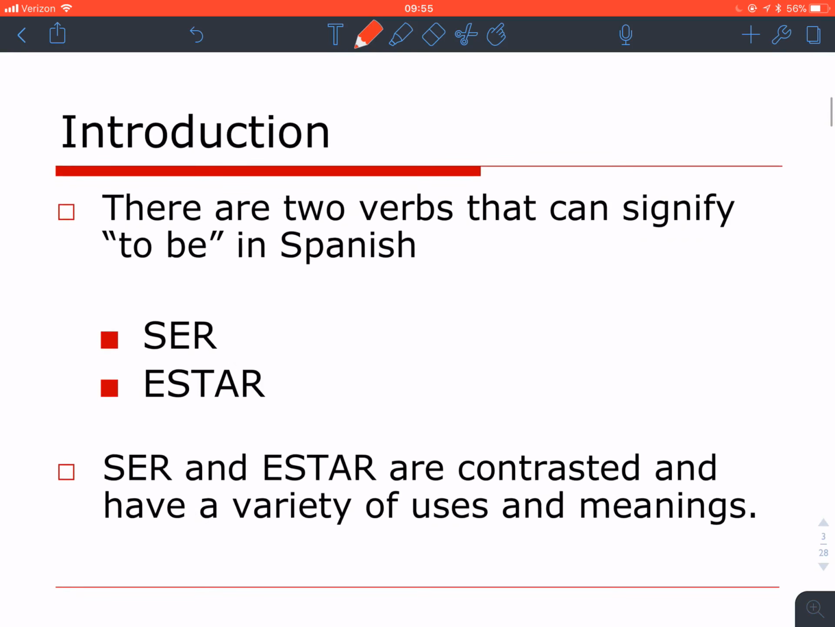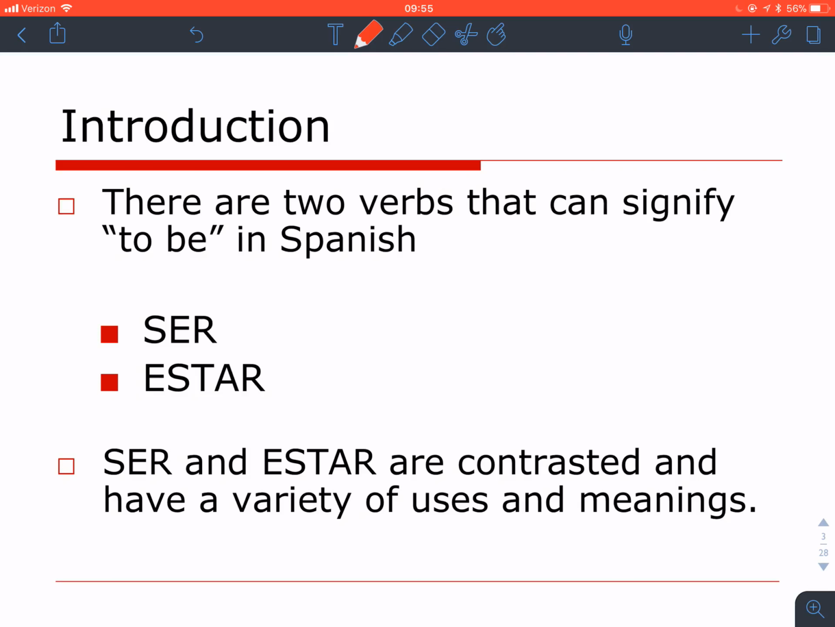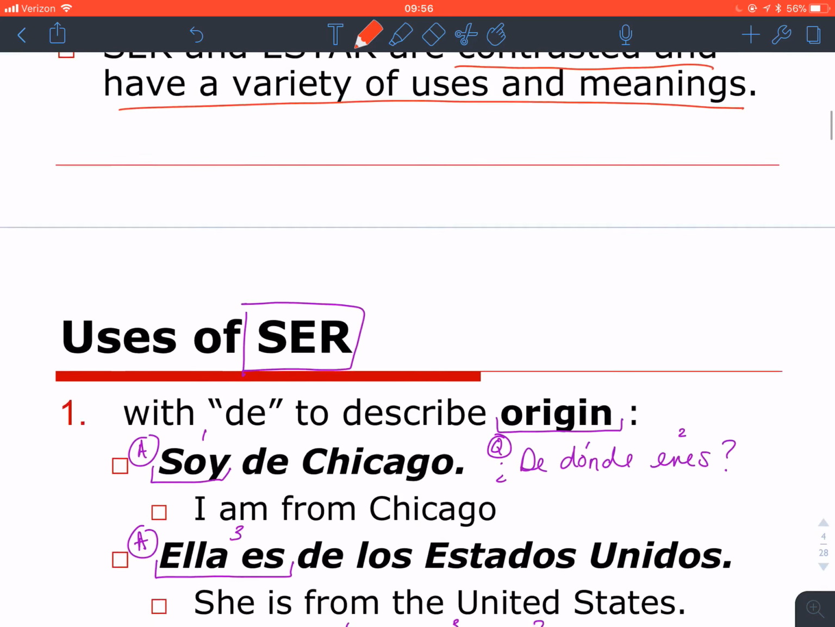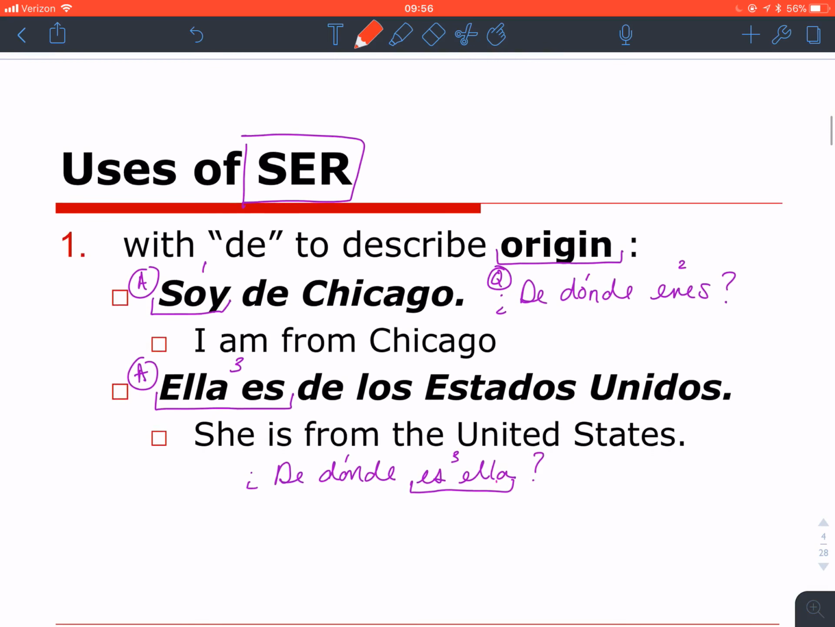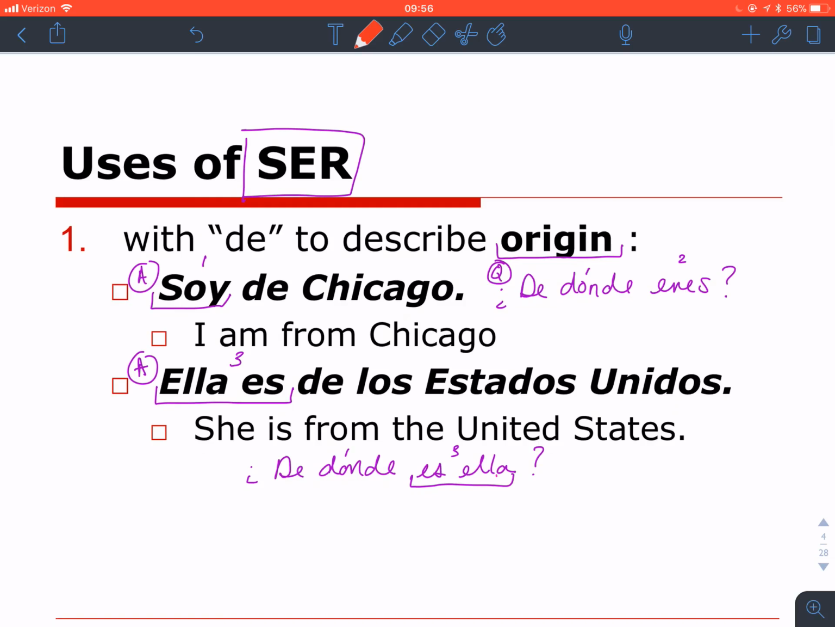Ser and estar are two verbs in Spanish that signify to be. We have ser, and its definition is to be, and estar, and its definition is to be. But they are contrasted, and they have a variety of uses and meanings. This PowerPoint has some previous notes on it because I think they're helpful. So let's dive right in.